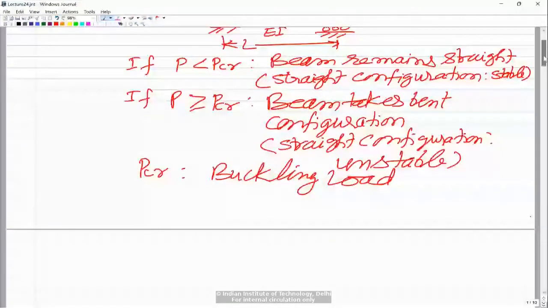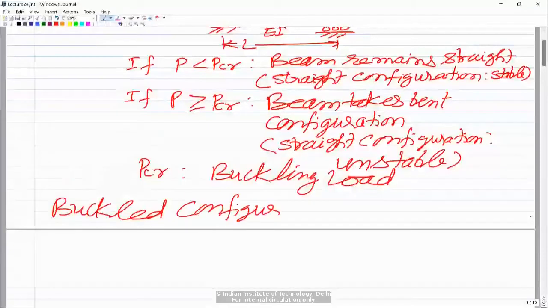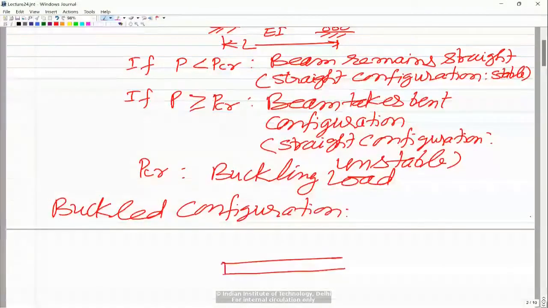And now for developing the element level governing equation, one thing I need is the axial shortening of the beam, so our column. I'm using the column and beam interchangeably, but when the axial load is there, we call it a column. If we look at the buckled configuration, meaning when it has taken a bent shape, this is the straight configuration of the beam, and of course these are the coordinate axes x and y, and then the beam takes some buckled shape, say like this.